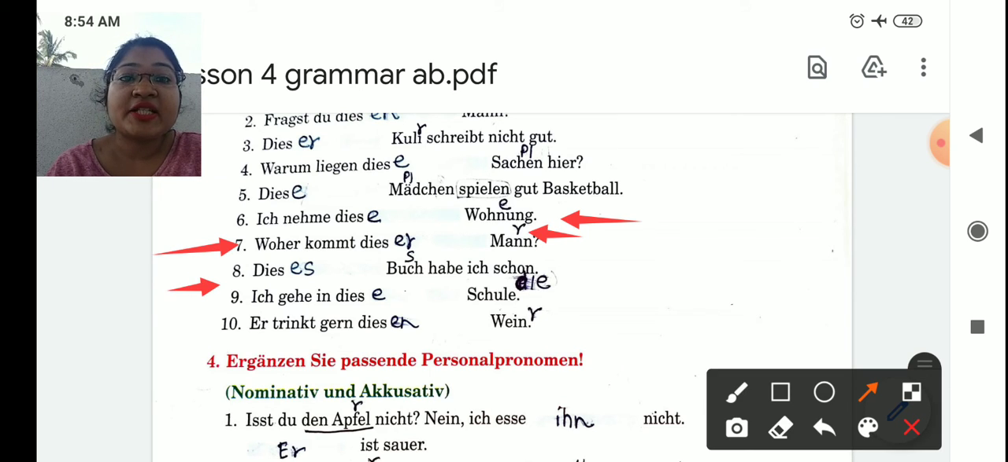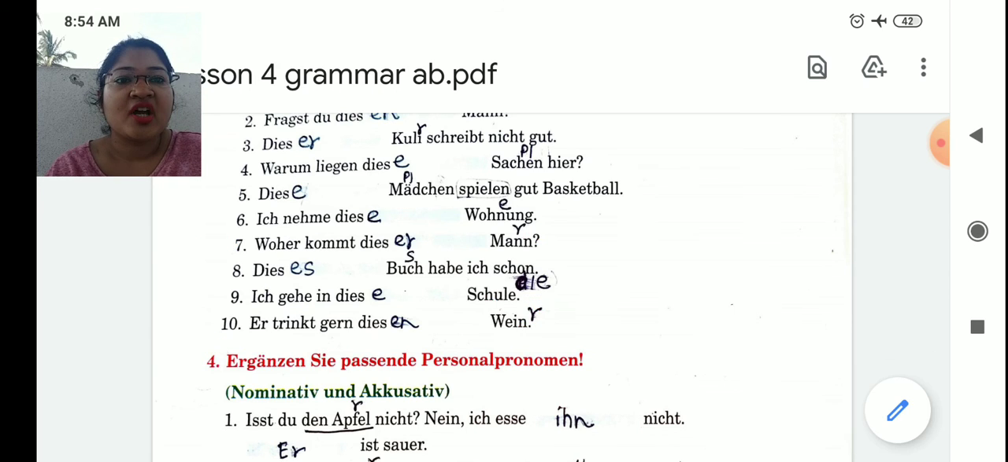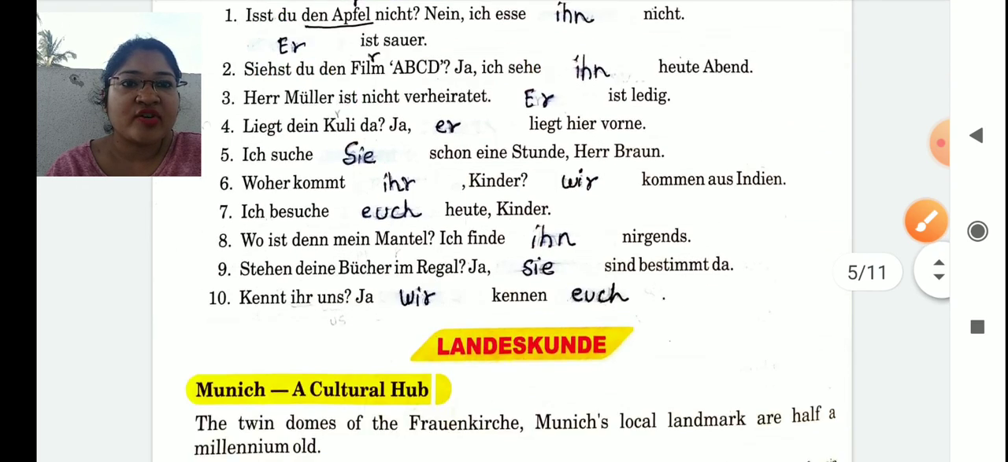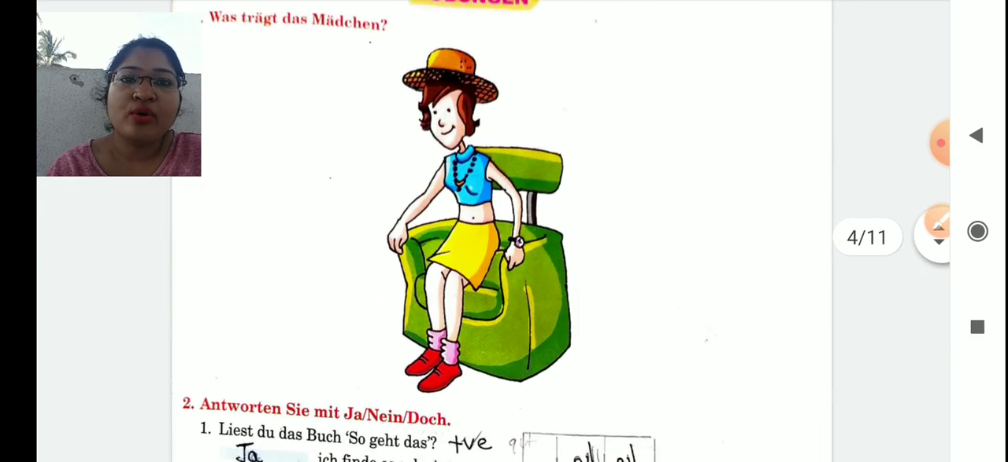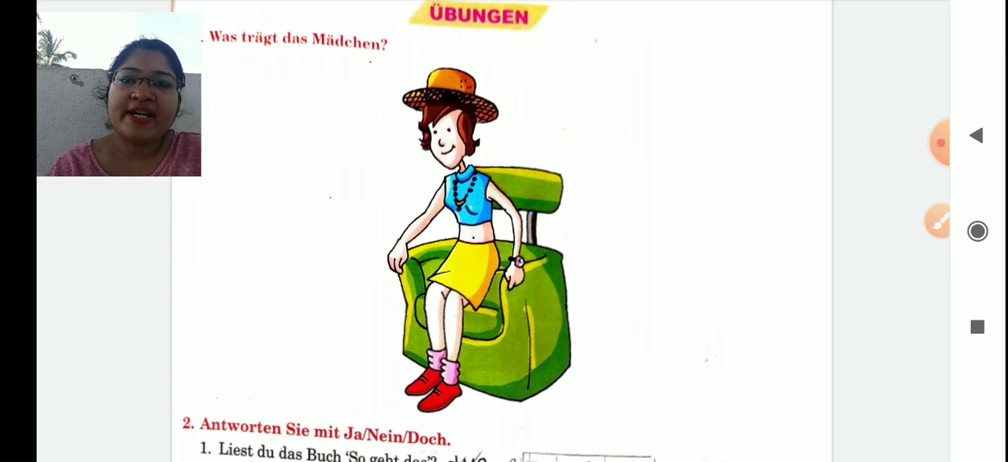8, "Dieses Buch habe ich schon." I already have this book. Accusative case hai. Nummer 9, "Ich gehe in diese Schule." I am going to this school, and Schule is accusative case hai. 10, "Er trinkt gern diesen Wein." He likes to drink this wine. Nominative hai and Wein is masculine accusative case, so we have written diesen. So students, question 4 we have already solved. So I hope these 3 grammar topics are clear. In the Arbeitsheft we will solve some more examples, but in the next video. Till then, bye.